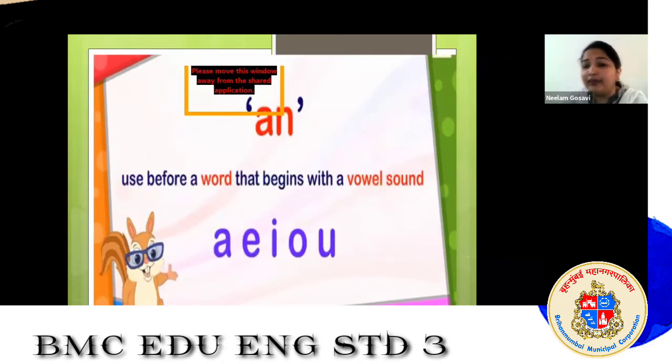Now let us see about an also, and where we use an. An is used before a word that begins with a vowel sound. Let us see which are the words where we use an.